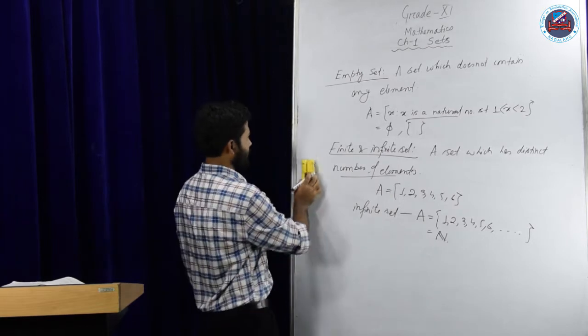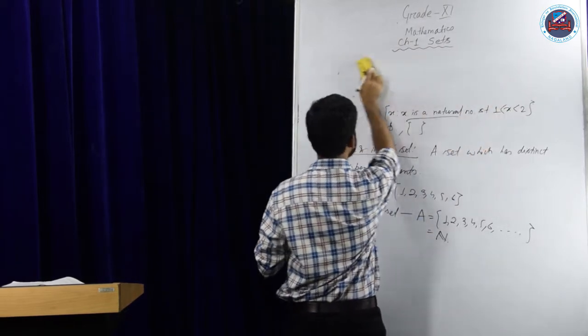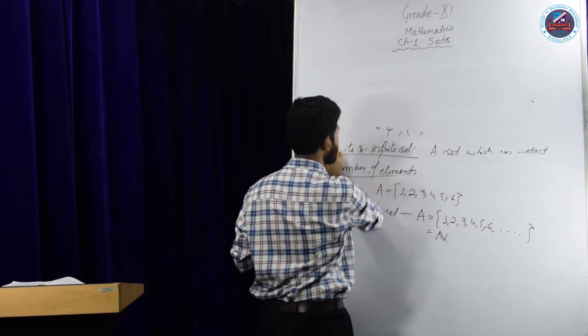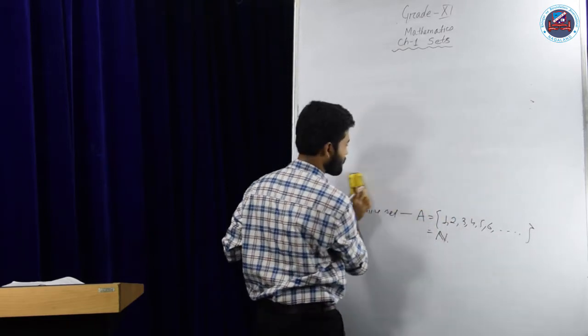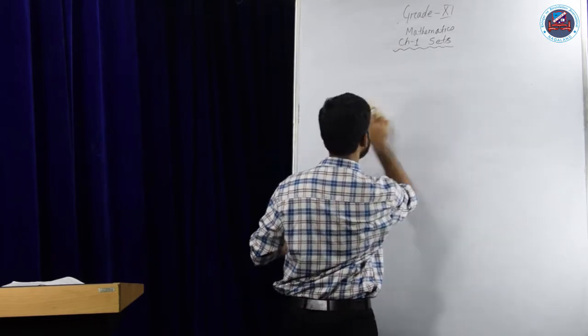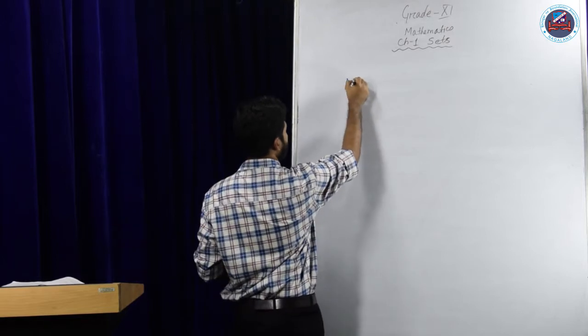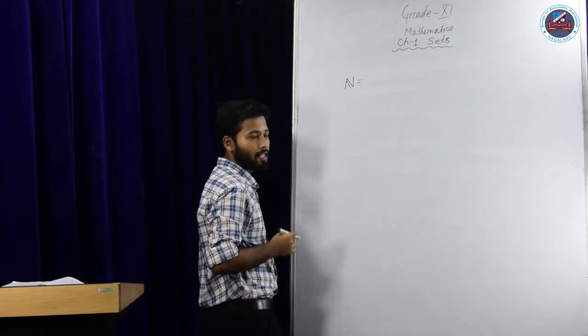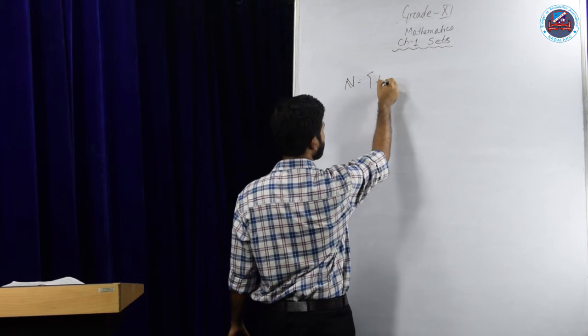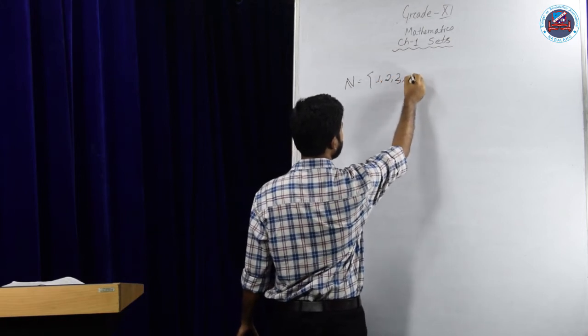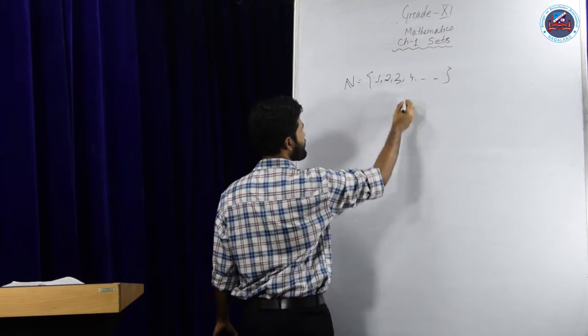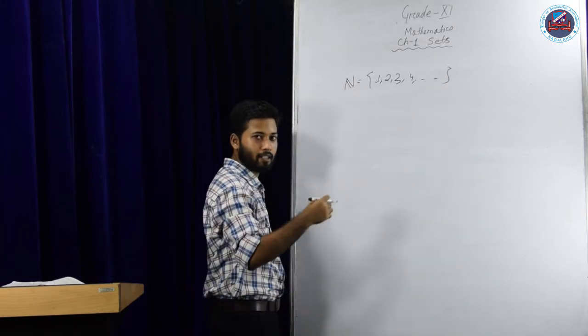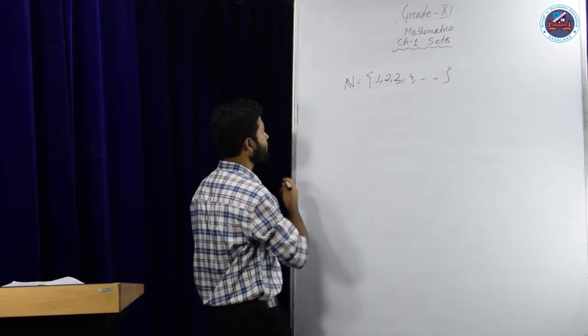So a few things to be discussed. Very important sets that you have got in class 10 also. This is the set of natural numbers. The elements will start from 1, 2, 3, 4 and so on. If you give 3 dots, that will represent that the elements are moving on.